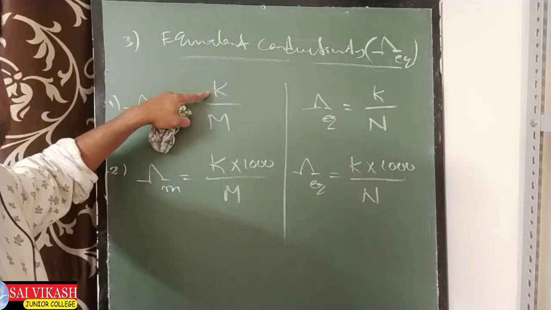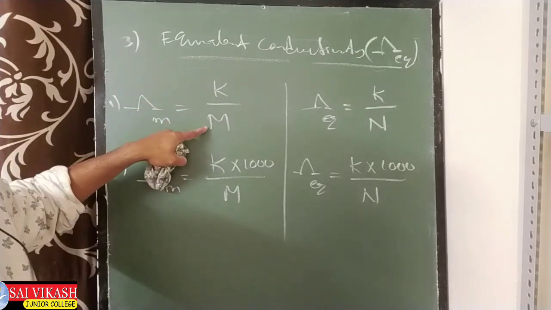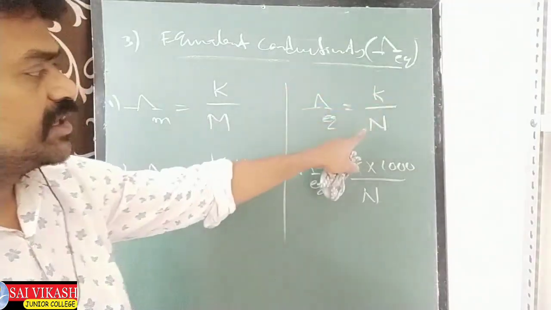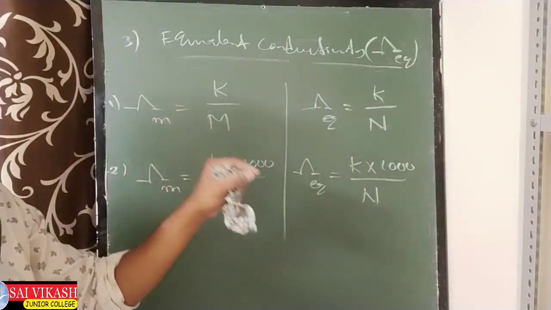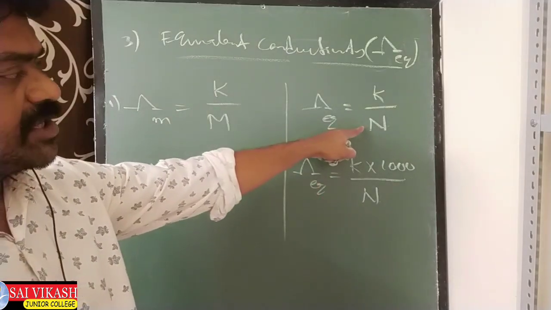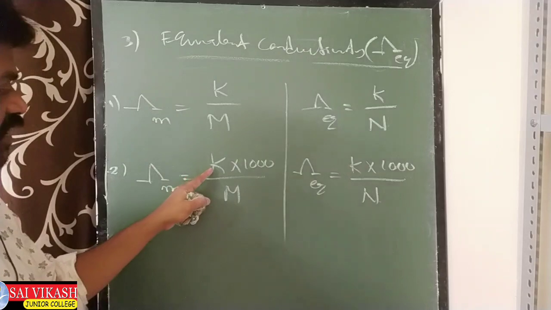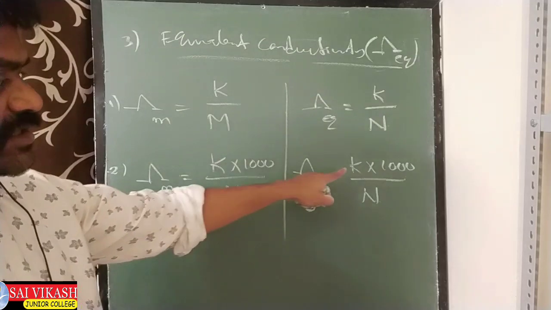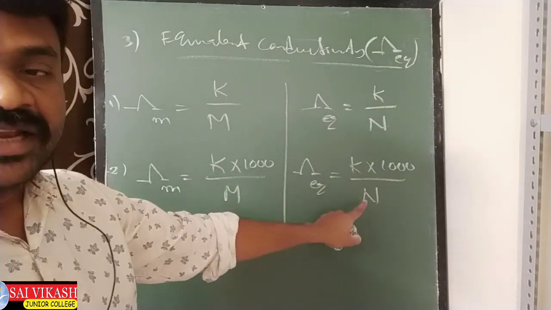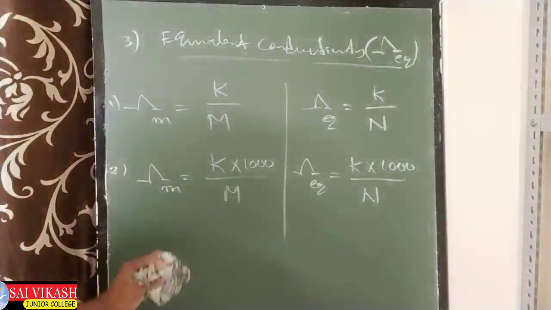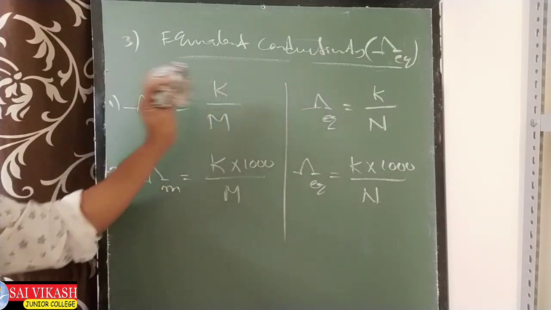Here K is Siemens per meter, M means moles per meter cube. Here also K is Siemens per meter, and N means number of gram equivalents per meter cube. Simple. In the other form, K is Siemens per centimeter, here mole per liter. Here Siemens per centimeter, here gram equivalent per liter. That's all. Same and simple, only units change.